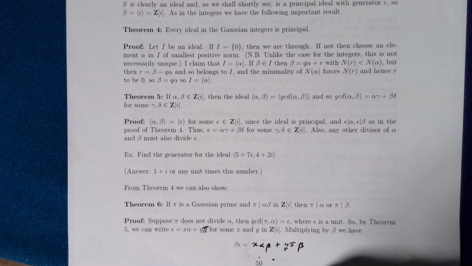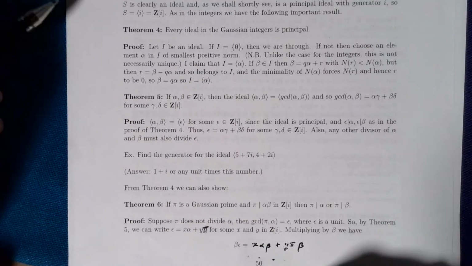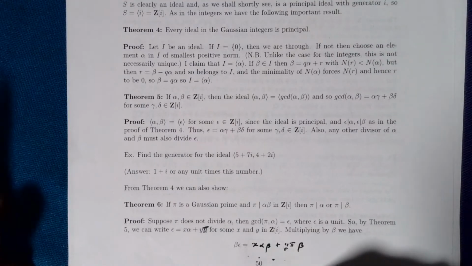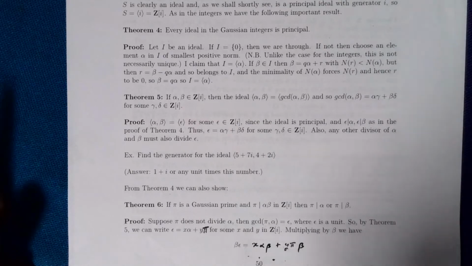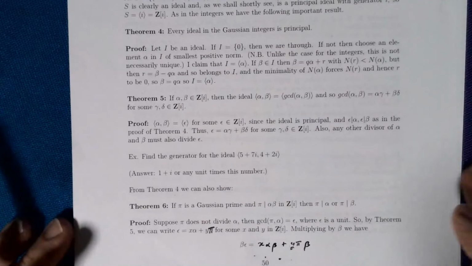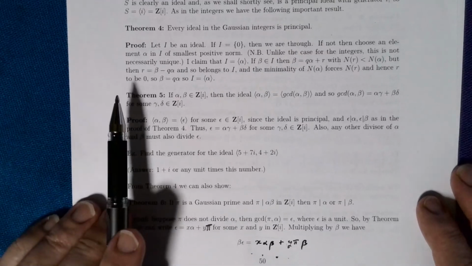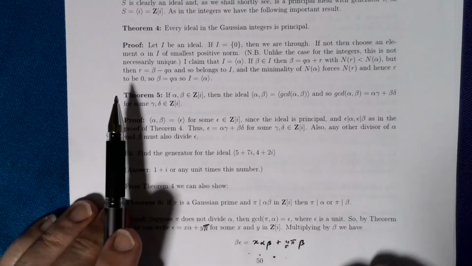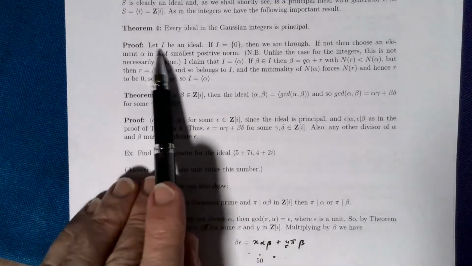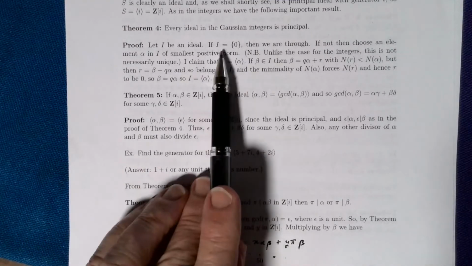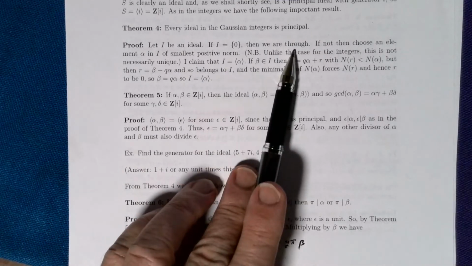So our next theorem was theorem 4, which was to prove that every ideal in the Gaussian integers is principal, just as we saw a similar result in the ordinary integers. The proof is very similar to what we saw before in the case of the ordinary integers. So we let I be an ideal. If I is trivial, then there's nothing to do. It's already principal.